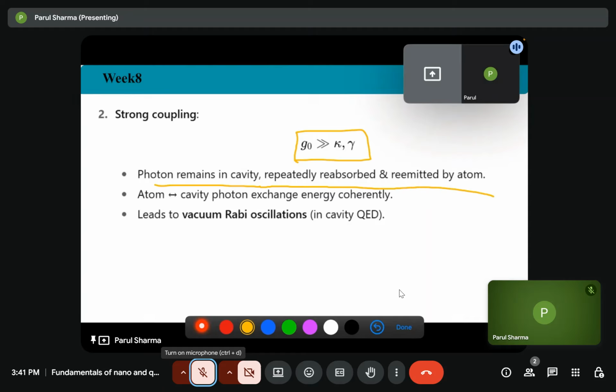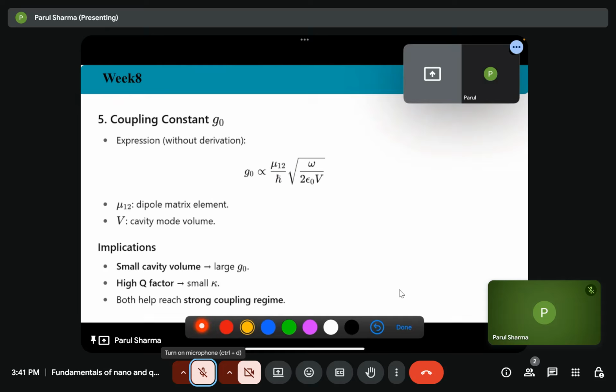So it means there is continuous, coherent exchange of energy between the atom and the cavity, and that will lead to vacuum Rabi oscillation, just like in cavity quantum electrodynamics. The next is, what is the coupling constant? How can we define it?